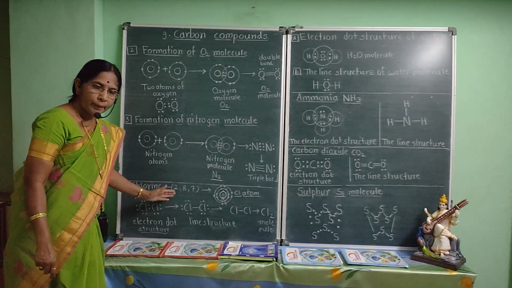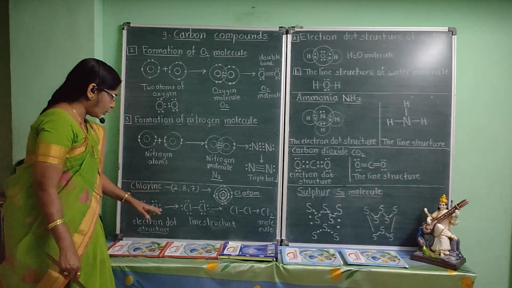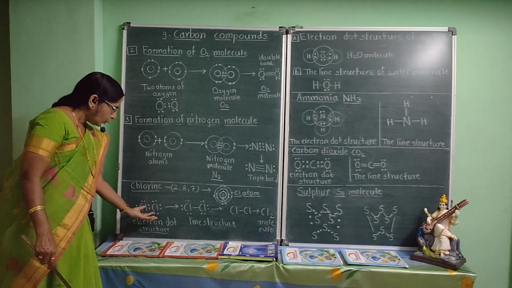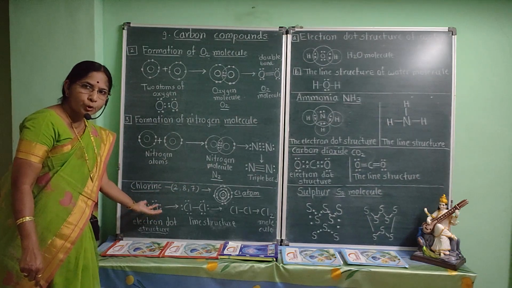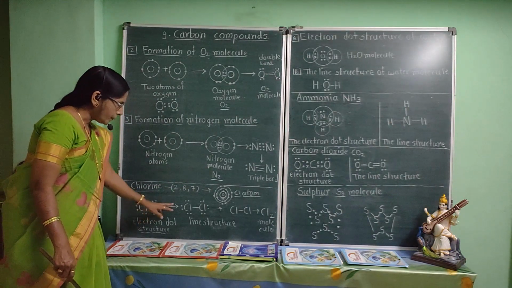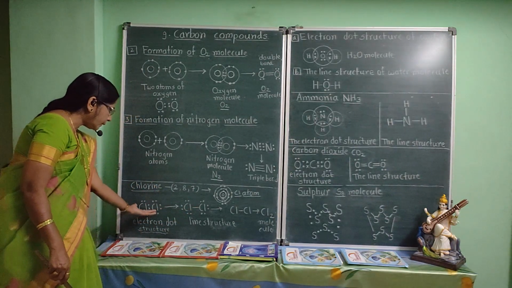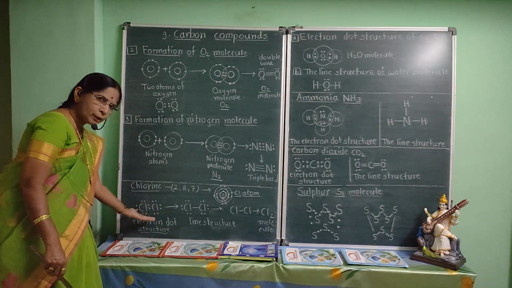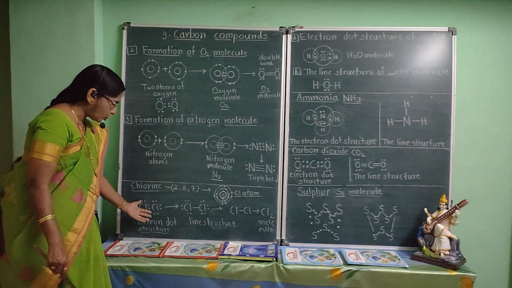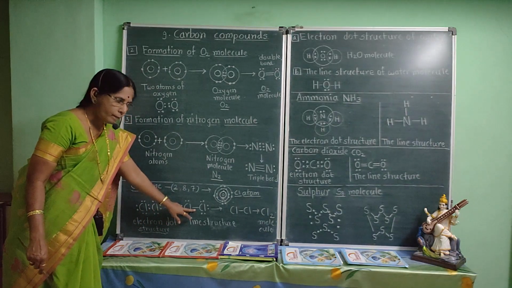Chlorine is non-metal. Its tendency is to gain electrons. So, 2 chlorine atoms come close together, share their 1 electron with each other, and single covalent bond is formed. This is electron dot structure of chlorine molecule without showing circles, and this is line structure of chlorine molecule.